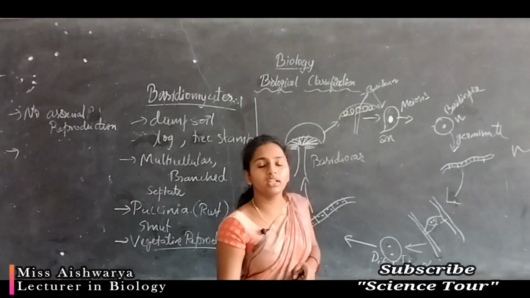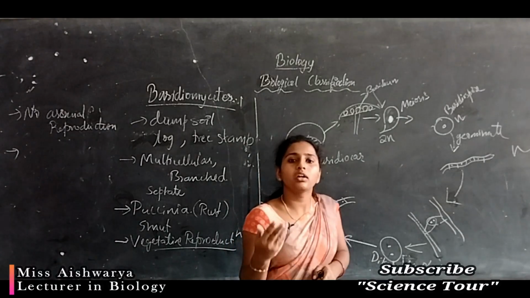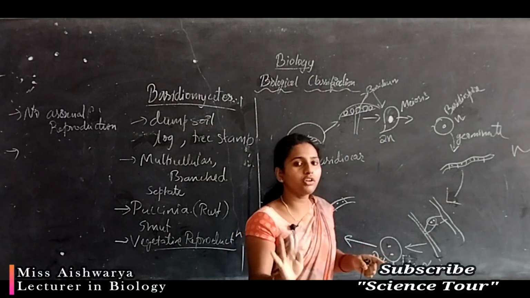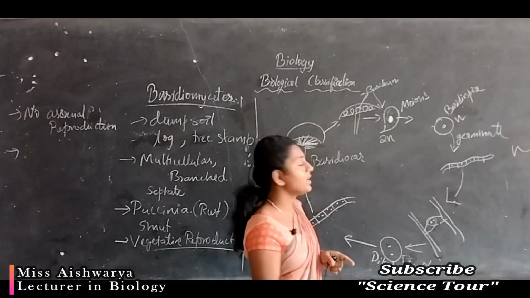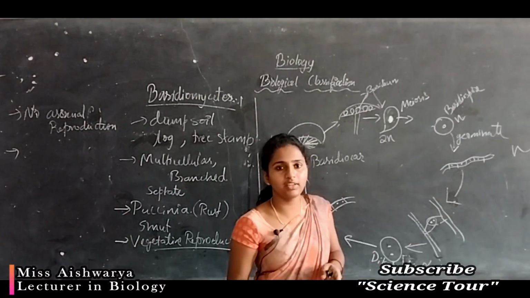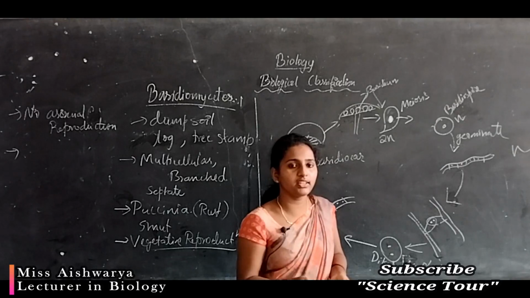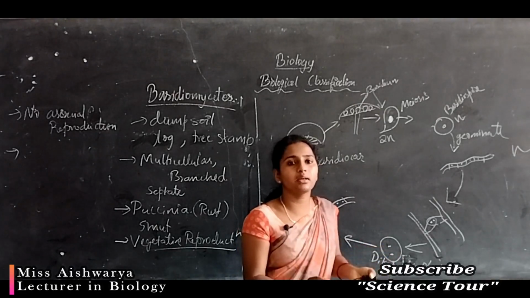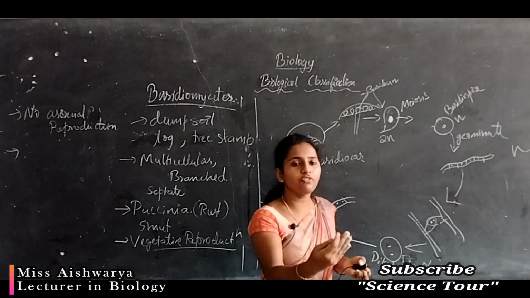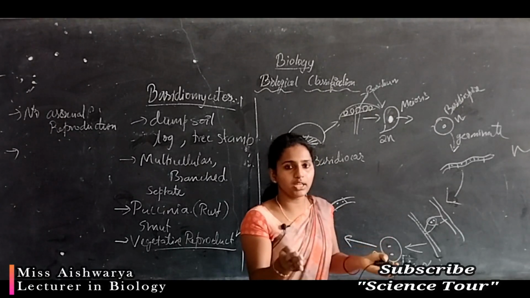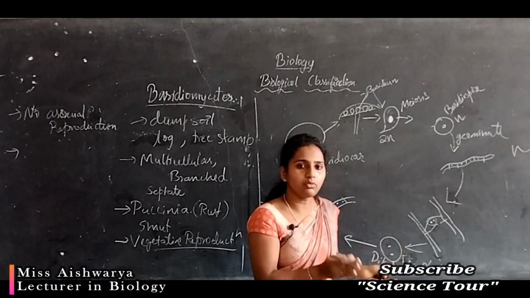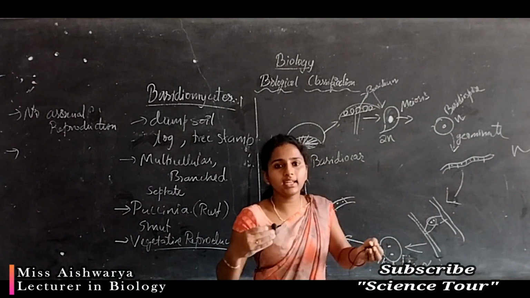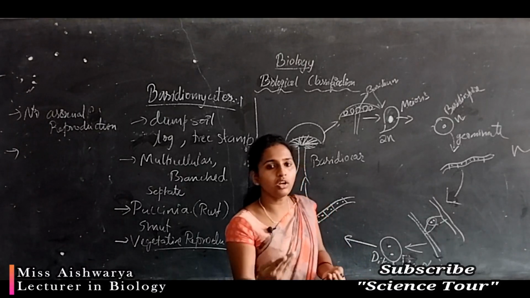In each meiotic division 4 daughter cells are produced, and they undergo reduction division. I have told you, reduction division means each daughter cell will get half the number of chromosomes from that of the parent. If the parent has 2 sets of chromosomes, one set goes to one daughter cell and the other set goes to the other daughter cell. Again it will divide and produce 4 daughter cells.